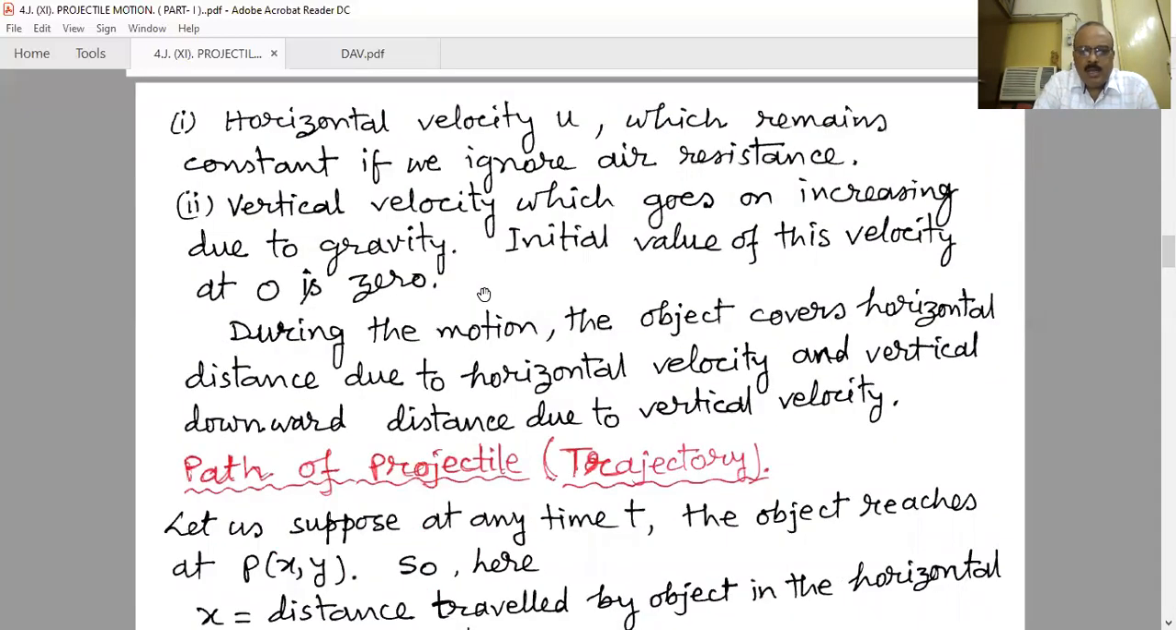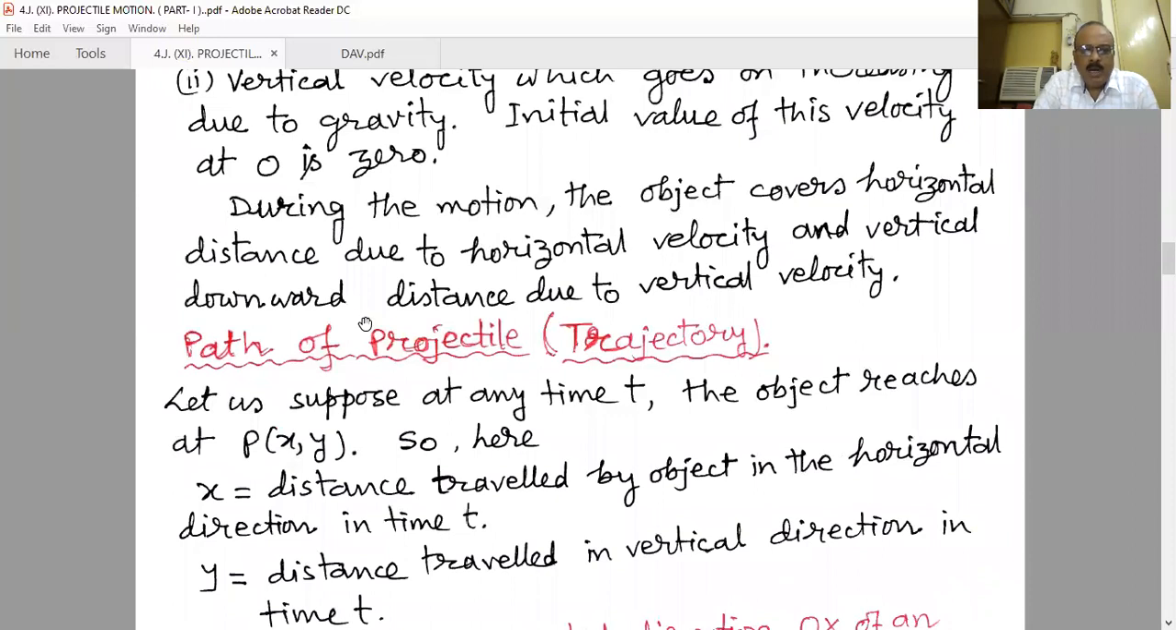Now we have to find out the path of the projectile, or trajectory. Path of the projectile means what is the nature of the path and how can we find it out. We have to find the equation of that path. What will be the equation of the path, and what will be the nature of that equation? From that we can conclude what will be the nature of the path of the projectile, or trajectory.